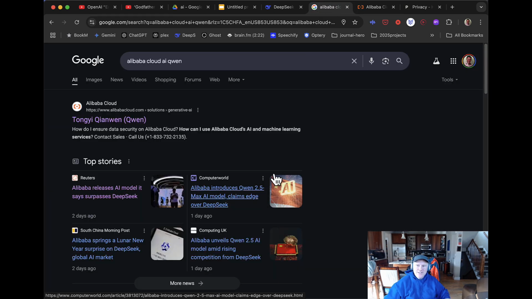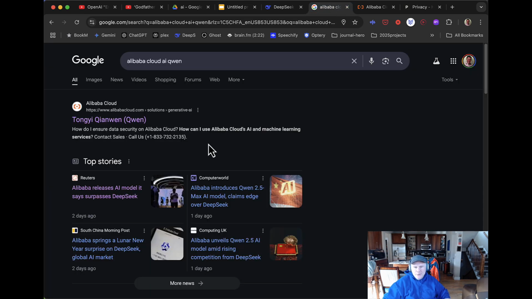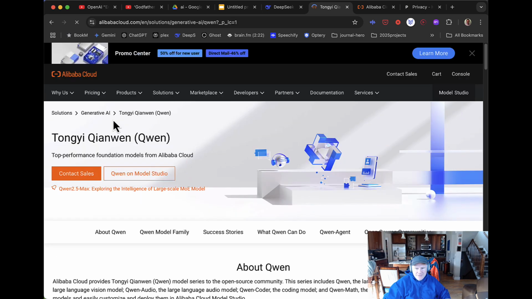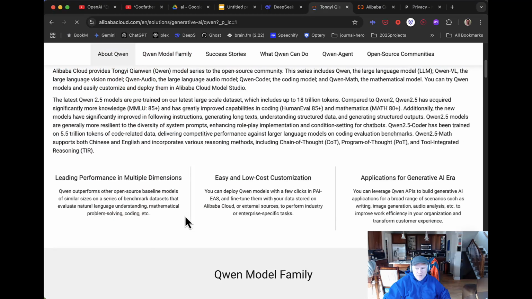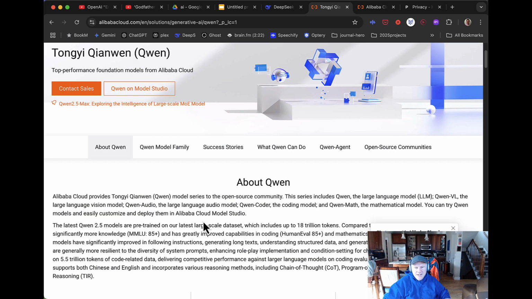So first thing you've got to do is get your hands on an Alibaba key to run their Qwen models. What I did, I just Googled Alibaba Cloud AI Qwen. Qwen's the model. And you click here. No, you click on here, Alibaba Cloud, something that says Alibaba. And then I searched for Qwen or whatever.